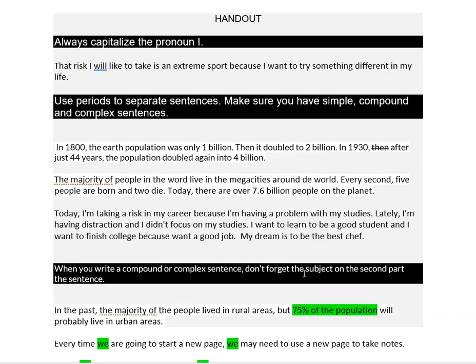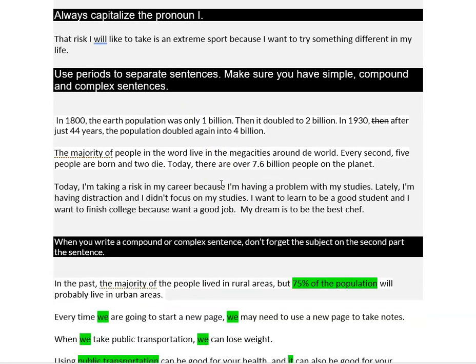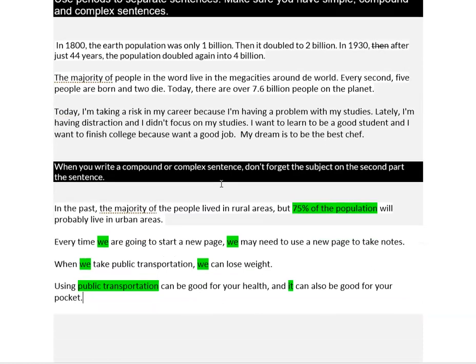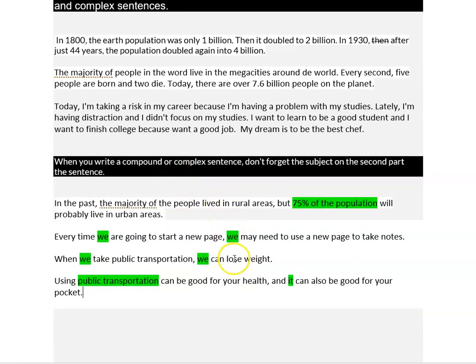Always capitalize the pronoun I. Use periods to separate sentences. Make sure you have simple, compound, and complex sentences. And when you write compound and complex sentences, make sure you have a subject on the second part of the sentence. Alrighty, that's all for now.